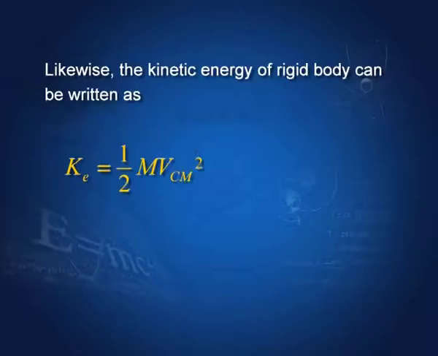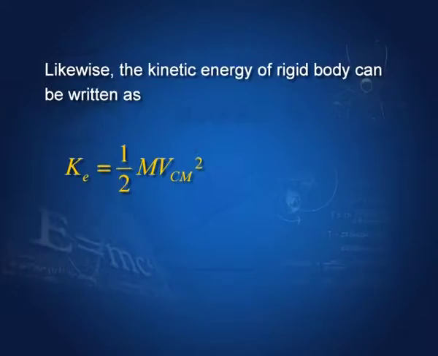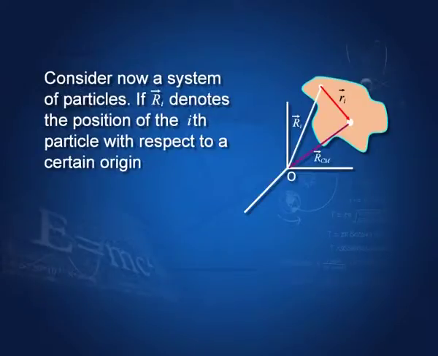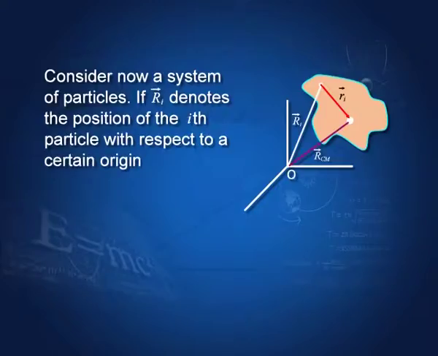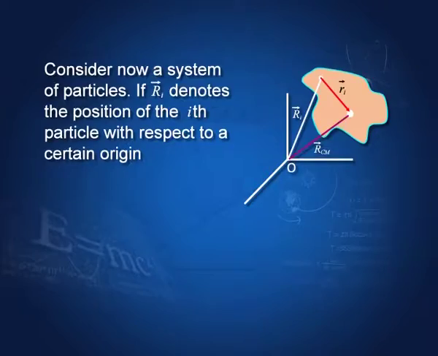Likewise, the kinetic energy of a rigid body can be written as half m V_CM squared. That is, you note the velocity of the center of mass, and then the kinetic energy is simply half m V_CM squared. We now consider a system of particles, not a rigid body. In a rigid body, particles have fixed positions with respect to each other, they do not change. But now we are considering a system of particles, where the particles are moving around and they change their positions with respect to the other particles.